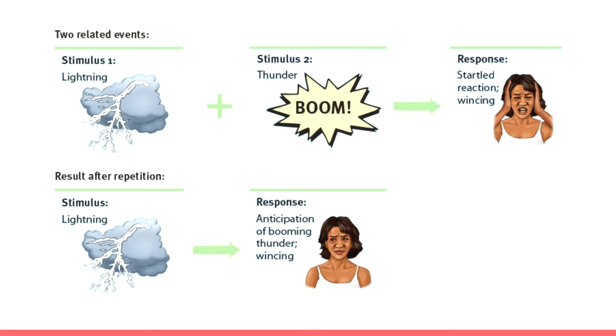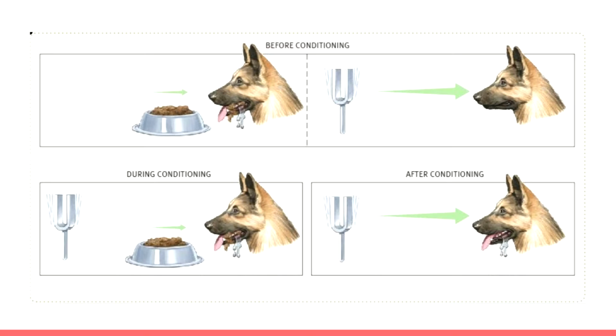Classical conditioning works after repeated exposure to two stimuli occurring in sequence. For example, after the experience of listening to the loud and overwhelming sound of thunder, our response is to cover our ears. Here, our response to thunder becomes associated with the lightning. One major experiment that proves that classical conditioning exists was made by Ivan Pavlov, also known as the dog experiment. Pavlov was able to make a dog drool when it heard the sound of a bell with classical conditioning.